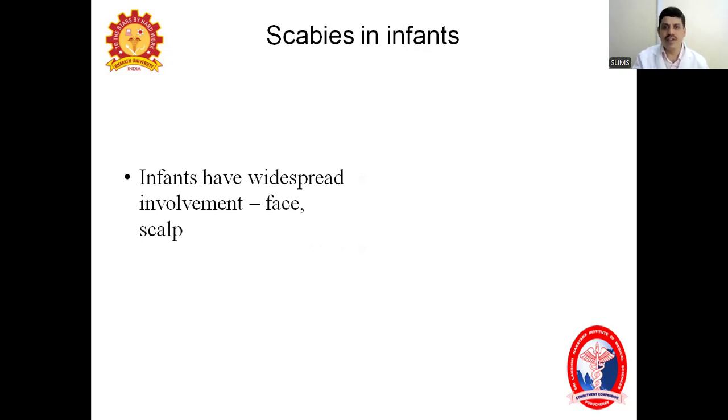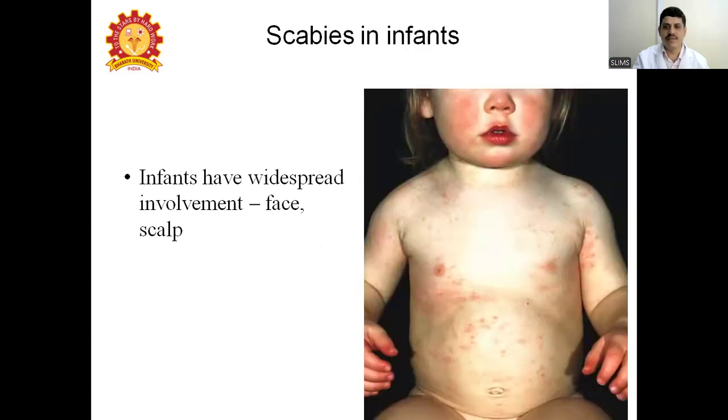Of course, the itching will definitely be more in infants. You have to see the mother also, because there will definitely be itching and infection there. So always examine both the infant as well as the mother. If lesions are not there, you have to search. Even if they are not there, you have to treat the mother and other family members also. It is very important because it will definitely spread from one person to another.